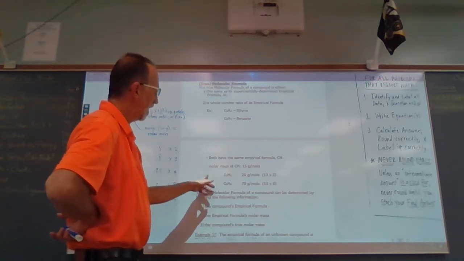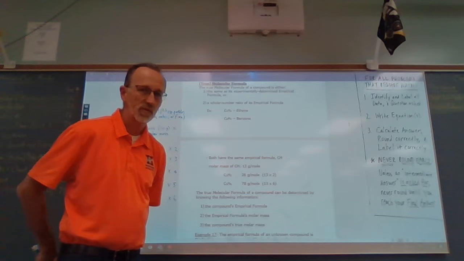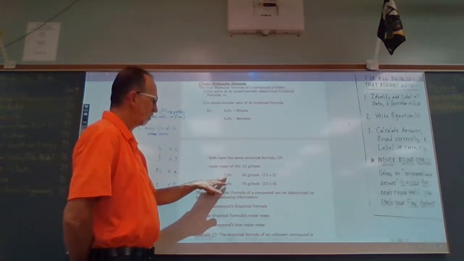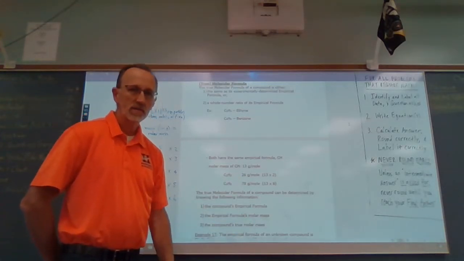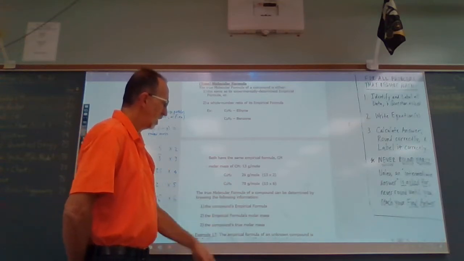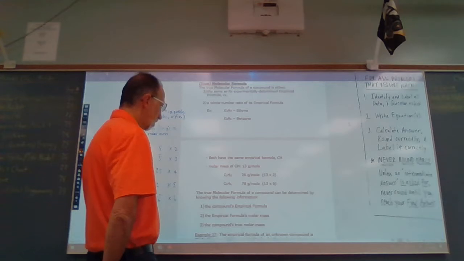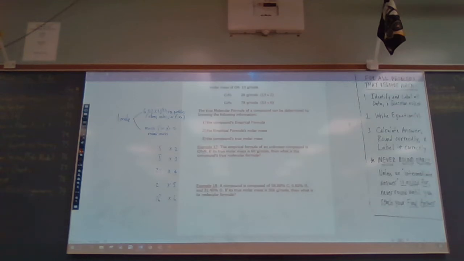The molar mass of CH, the empirical formula, is 13, 12 and 1. The molar mass of ethine, C2H2, is double that, 26, hence 2 to 2. And of benzene is 6 times 13, or 78. So both of those share the same empirical formula.